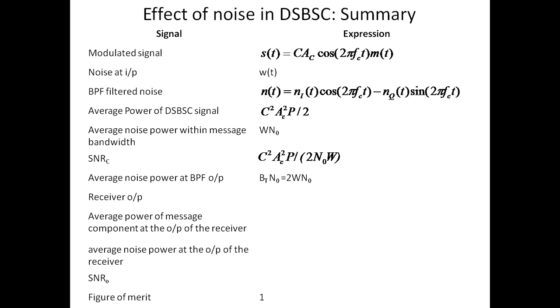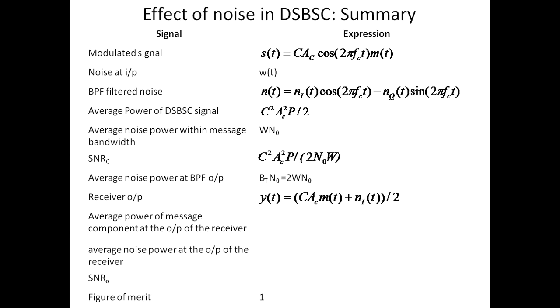The average noise power at the bandpass filter output is equal to BT into N naught. Since BT is equal to 2W for DSBSC, it is equal to 2W N naught. At the receiver output, we have seen the expression as C Ac m of t plus Ni of t, the whole divided by 2.